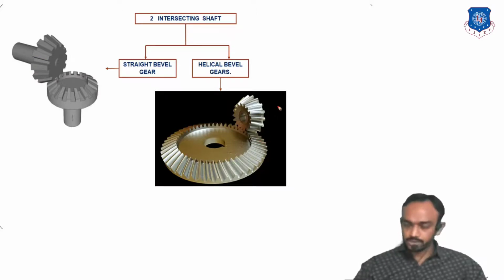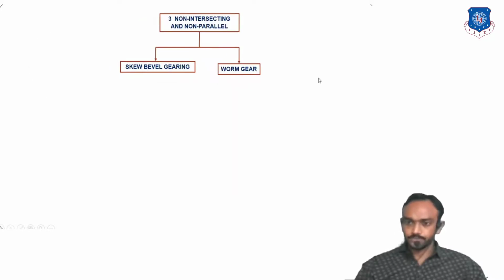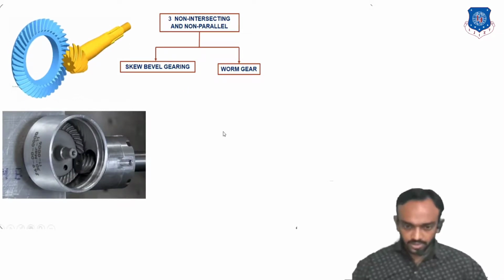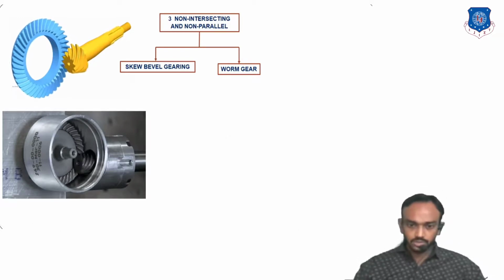We are going to the next criteria. The next criteria is non-intersecting and non-parallel, meaning the two shafts are not intersecting and they are not parallel either. So the first name is screw bevel gearing and the second is worm gear. So this is a screw bevel gearing. Check this animation and try to understand how this works.